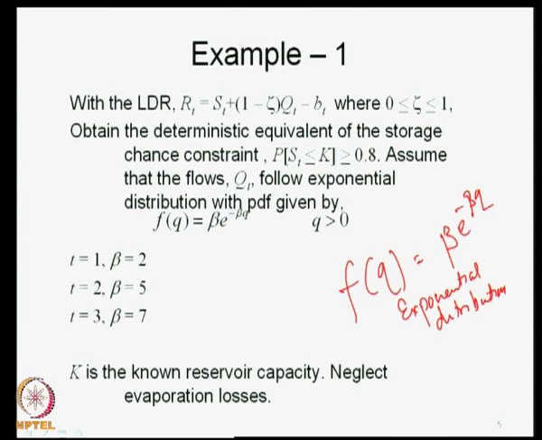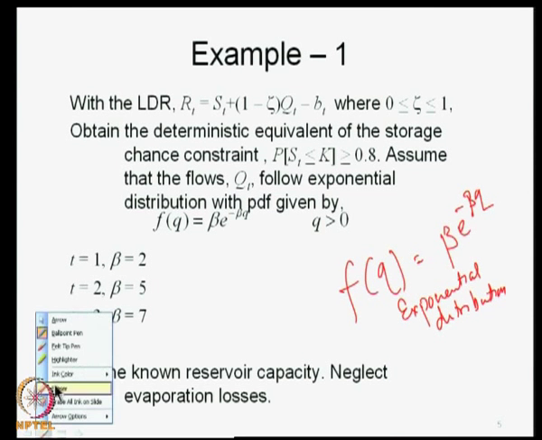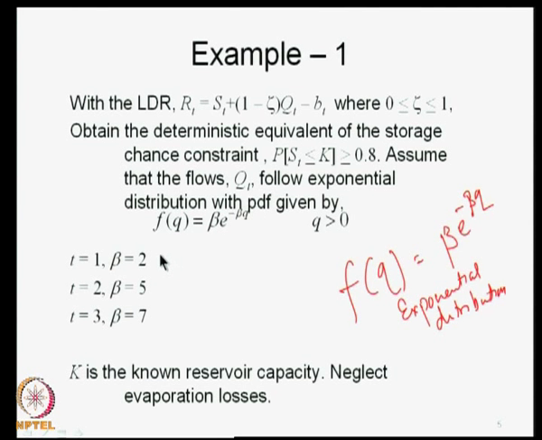So, we will assume that in all the time periods QT follows an exponential distribution, but the parameters are different. This has a single parameter beta. So, in time period T equal to 1, beta is equal to 2, T equal to 2, beta is equal to 5 and so on. So, 2, 5 and 7. So, the beta parameters are given for these 3 time periods and therefore, the f of q is completely defined for all the 3 time periods.